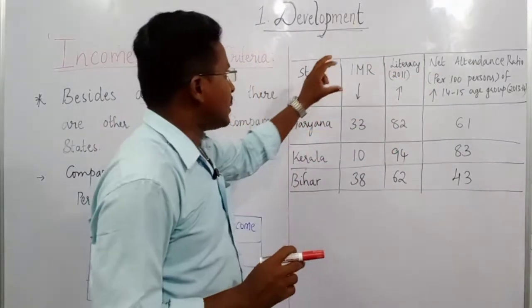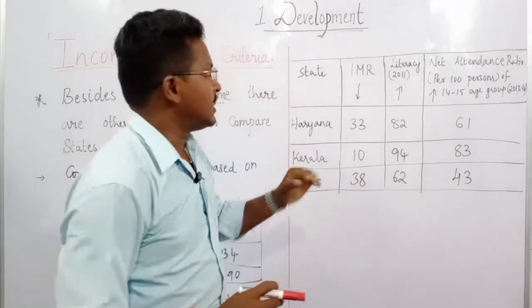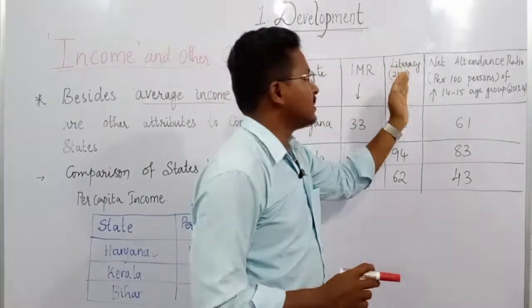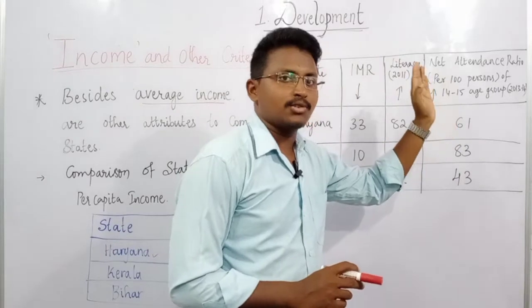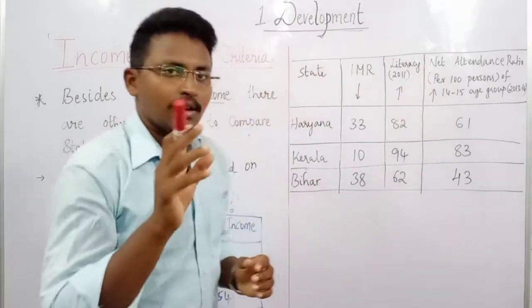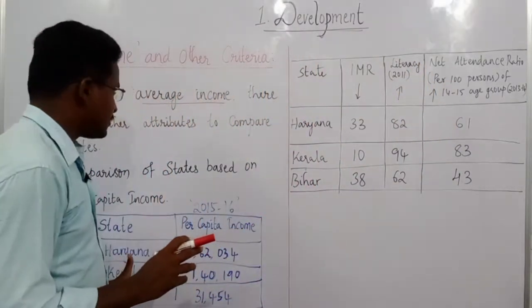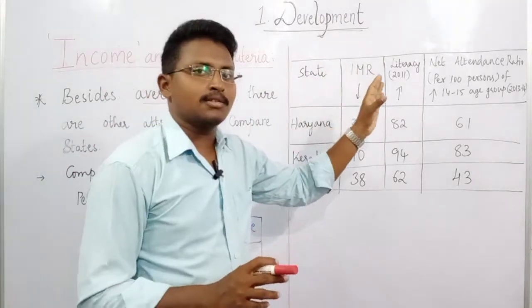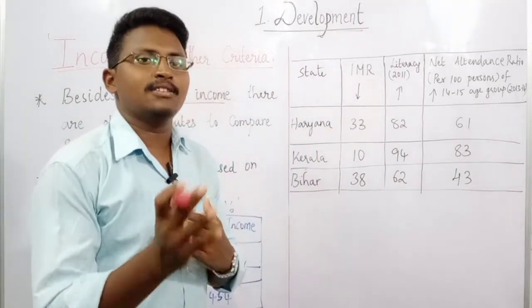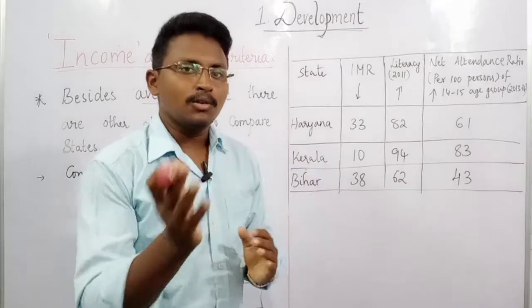As I told, the IMR should be lesser, then the literacy rate should be higher, as well as the net attendance ratio should also be higher. So now let us compare these three states again based on these aspects so that we can understand which is better in these aspects. So let us start here.